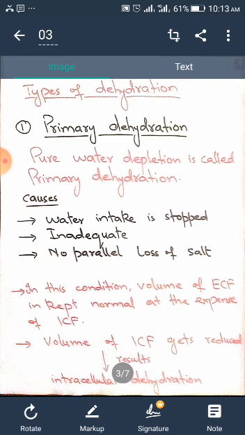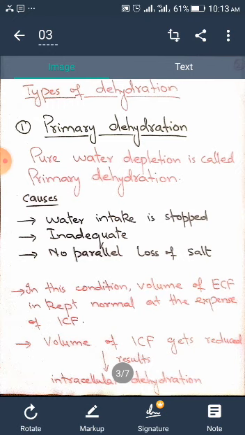Now what are the causes? As we have discussed, water intake can be stopped, insufficient or inadequate, with no parallel loss of salt. What is meant by parallel? It means water is being lost, salt can also be lost, but salt loss is very negligible as compared to water. When there is major water loss, it will be primary dehydration.